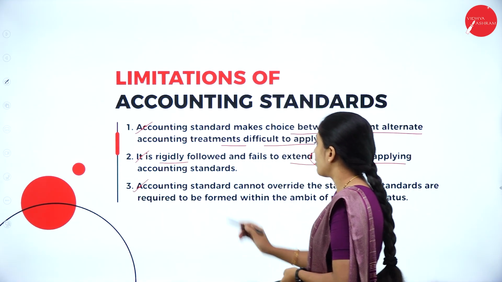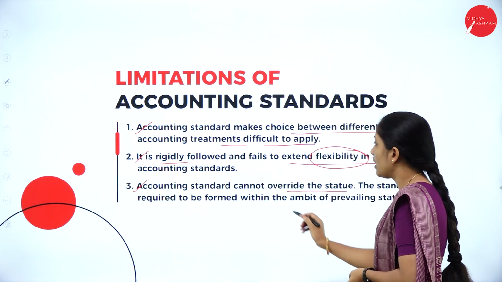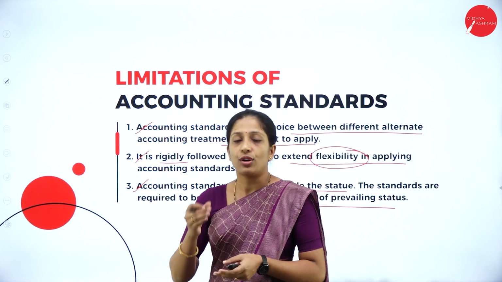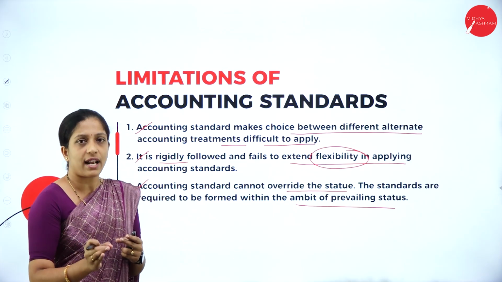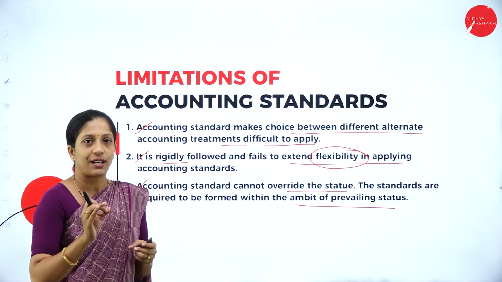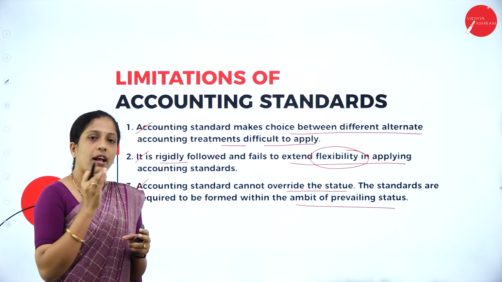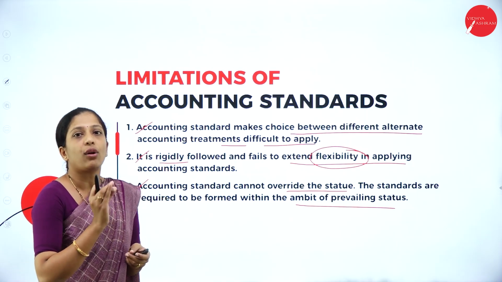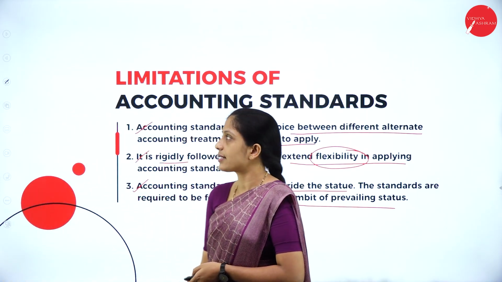Next, third one is, accounting standard cannot override the statute. The standards are required to be formed within the ambit of prevailing statute. So, you can't change that. You can't override any of the accounting standards. When you are following accounting standard, it has to be followed in a proper way according to the rules and guidelines given by the accounting standard. So, you can't override that. So, this would be the limitations of accounting standards.